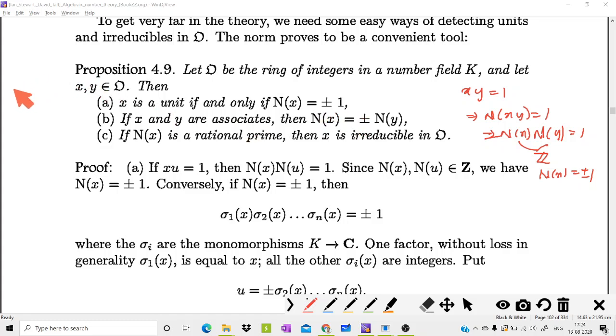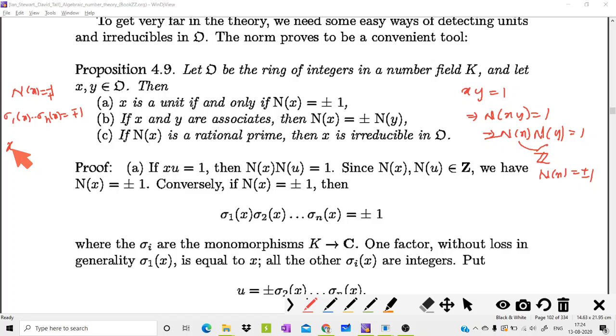On the other hand, if N of x equals plus or minus 1, the meaning of this is sigma 1 of x, etc., sigma n of x equals plus or minus 1. Now, one of these, sigma 1 of x, sigma 2 of x, etc., is x itself, because these are nothing but the conjugates of x. So if you consider this product, one of them is always x.